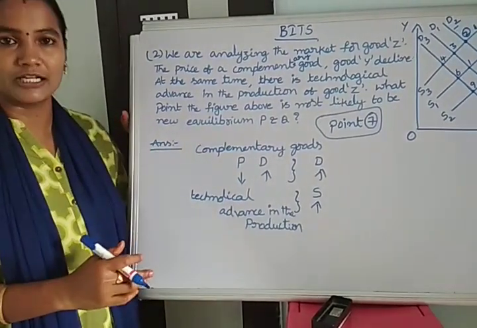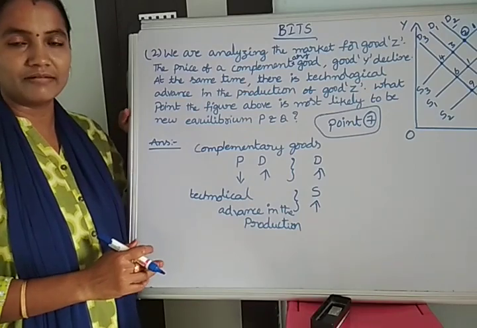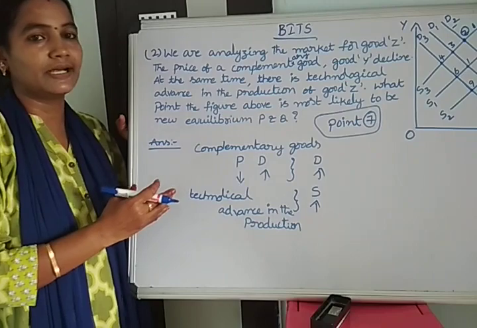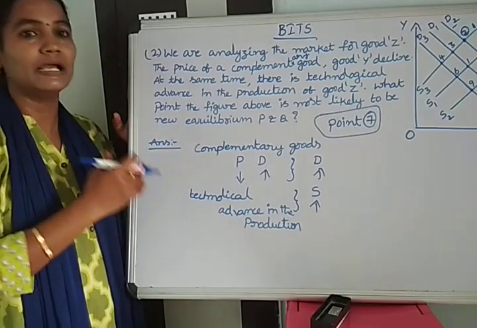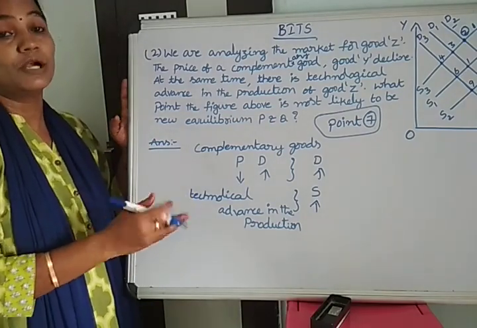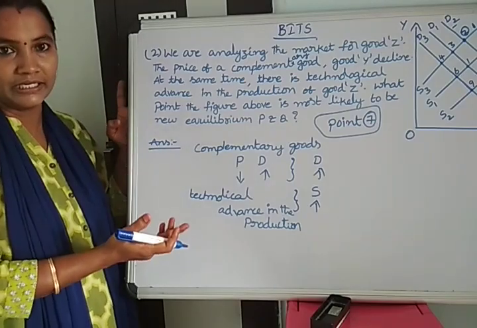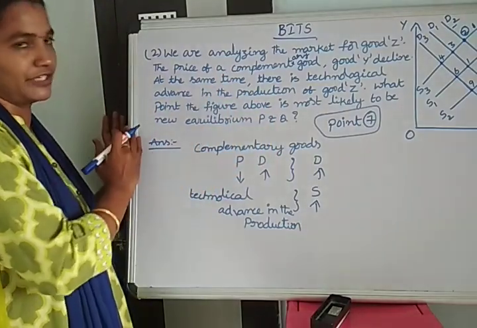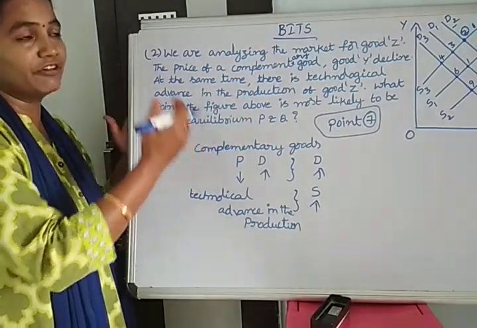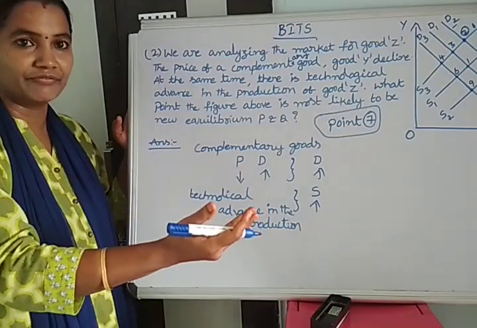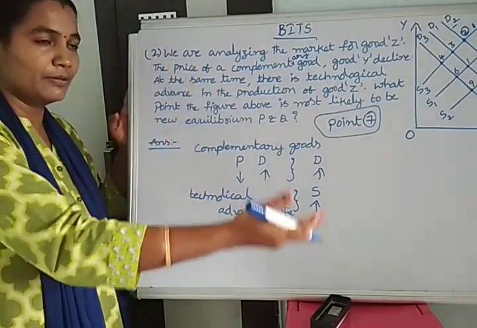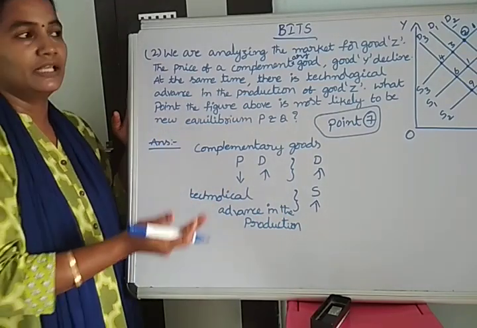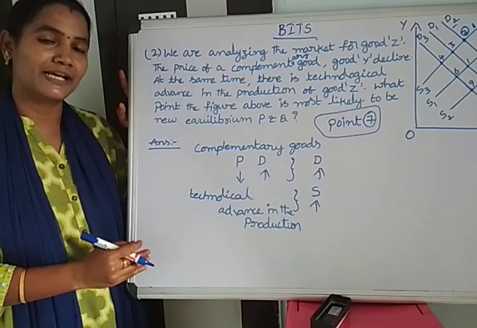It is very important to analyze these bits. In previous years they also asked this in the CA Foundation entrance exam. So concentrate when you are analyzing them. First analyze what happens to demand and supply, then find out the new equilibrium price and quantity. Find out whether the demand curve shifts to the right or the left based on the information. If it moves to the right, it increases; left, it decreases. Then identify the new equilibrium price and quantity.